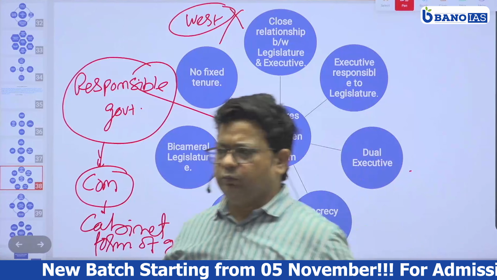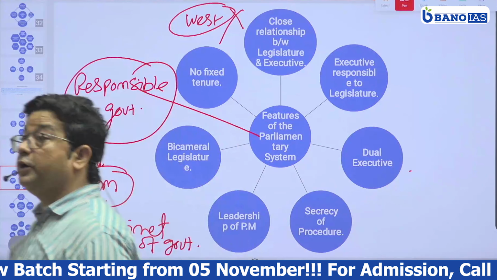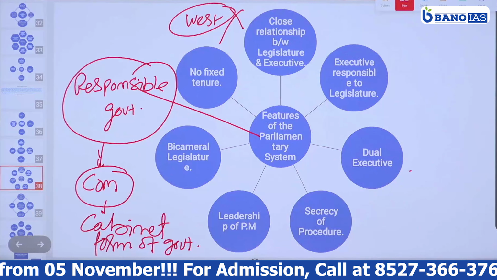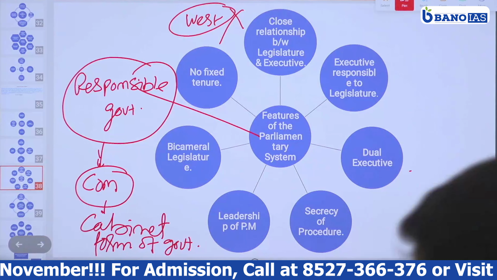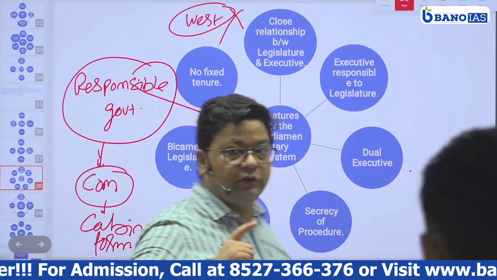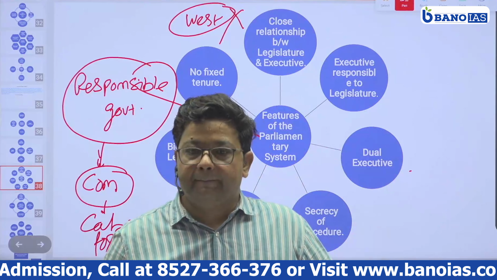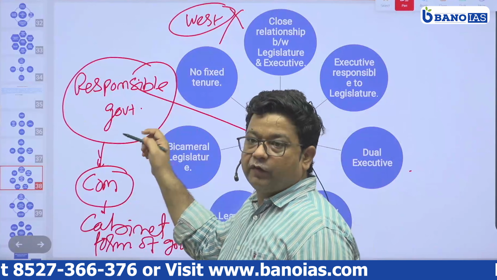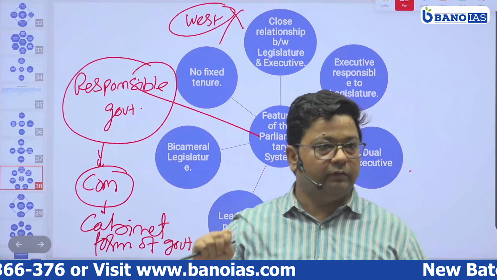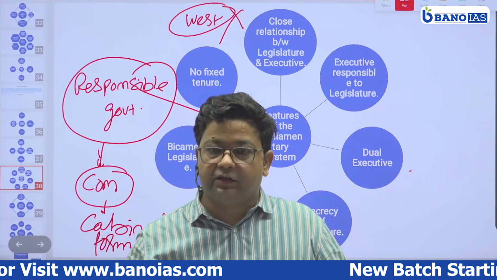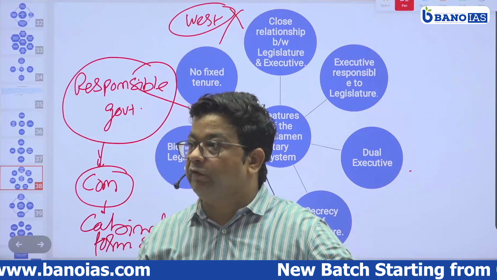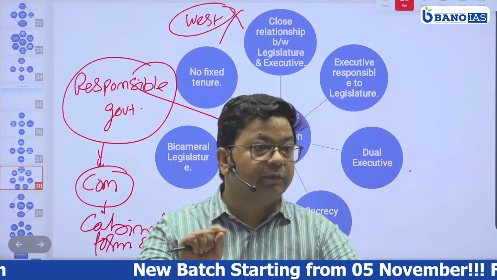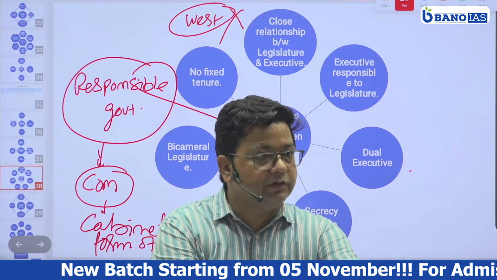Okay. So this parliamentary form of government is a responsible government. Why? Because executives are responsible to the legislature. Now why and how are the executives responsible to the legislature? Exactly. The executives are drawn from the legislature. So to become an executive in parliamentary form of government, it is necessary that the member should have a membership of the legislature, which is a parliament.